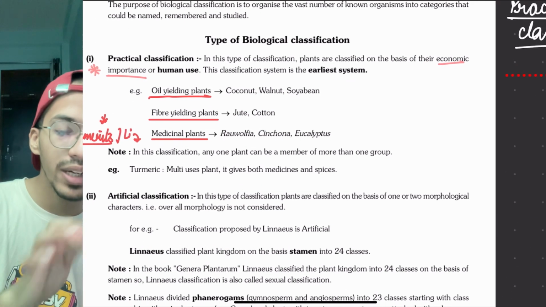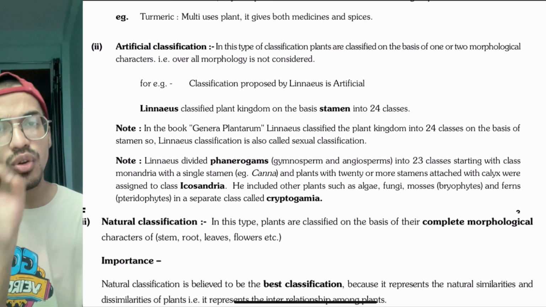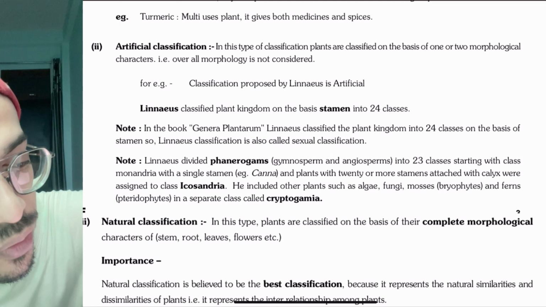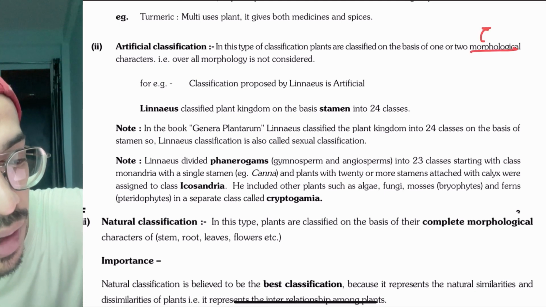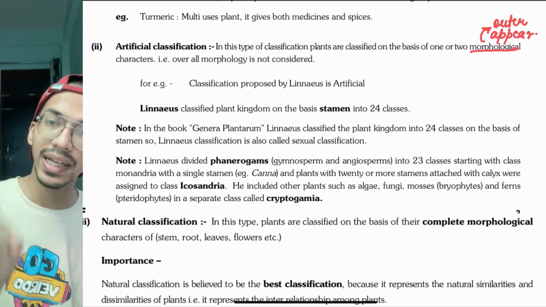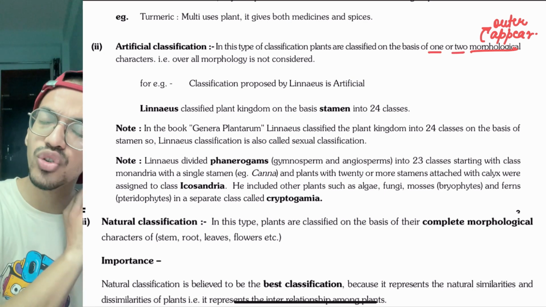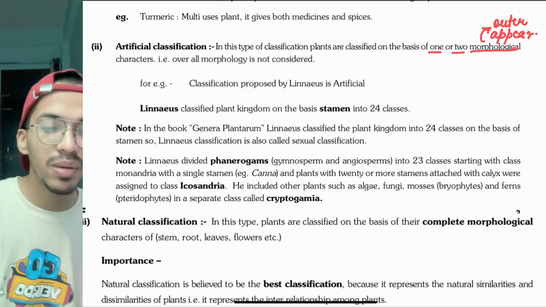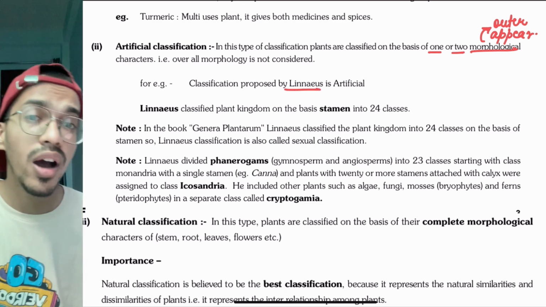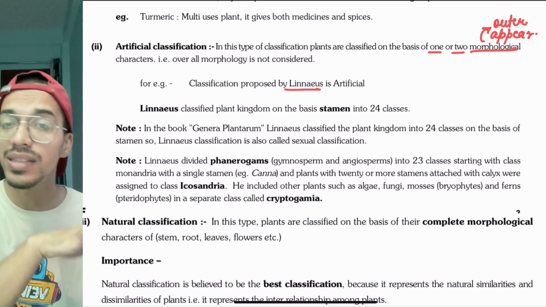Then moving on to the next one, that is artificial classification. In artificial classification, they are taking one or more morphological characters. Morphological character means outside appearance, outer appearance. Remember these words, because they will come again and again. Here they are taking one or two of them. This classification was the earliest one, and it was proposed by Linnaeus, Carolus Linnaeus or Carl von Linnaeus, the same name for the person.